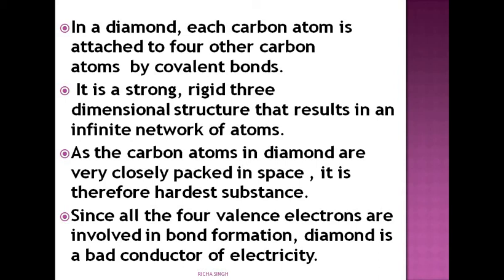So you are seeing the properties of graphite and diamond. Graphite is soft and slippery, whereas diamond is the hardest substance. Why? Because of the close packing of the carbon atoms here. And as I told you earlier also, all 4 valence electrons are involved. Therefore, it is a bad conductor of electricity and heat also.